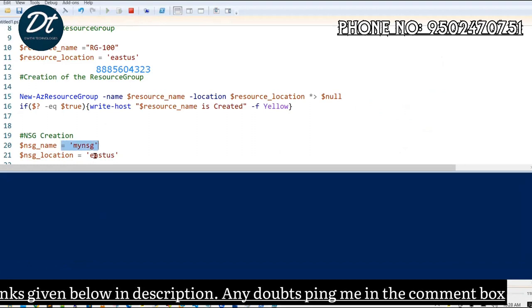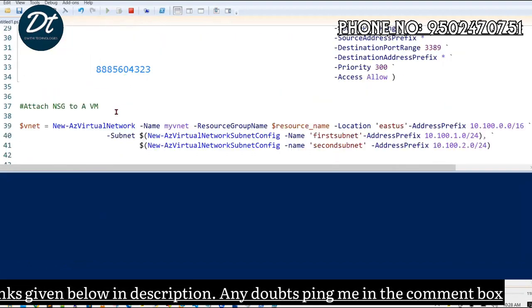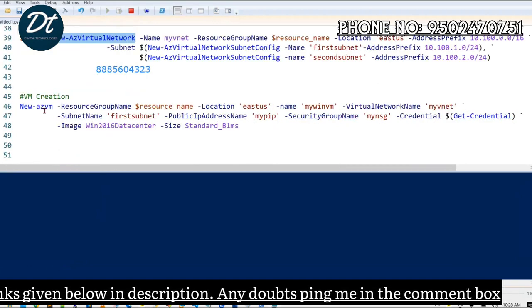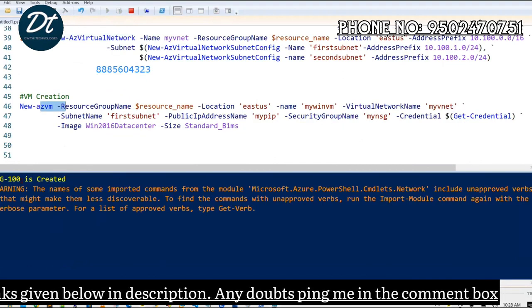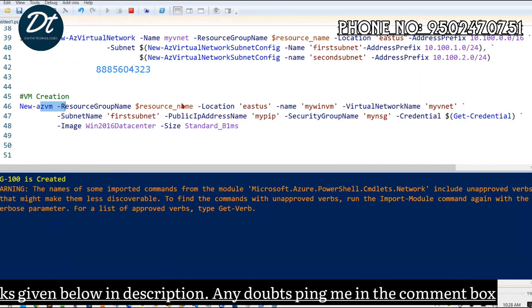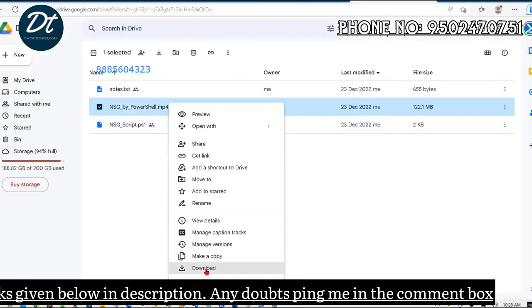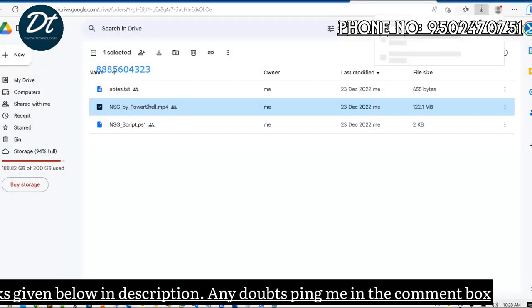Your inputs are readily available. East US region, it is going to deploy one NSG, and with that NSG, it is going to create a VNet and one VM. Finally, you will get a VM. RG100 is created. Even if you see how the script was started, really is it copy paste from the internet? Give me 1 second to see how that implementation is going on in the session.